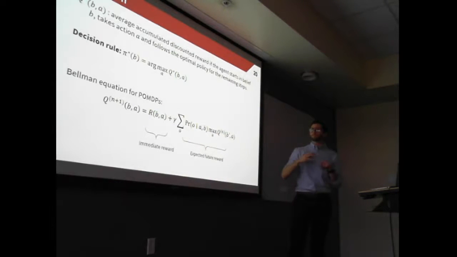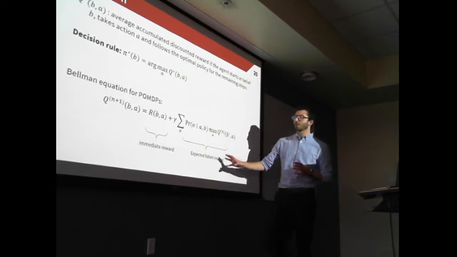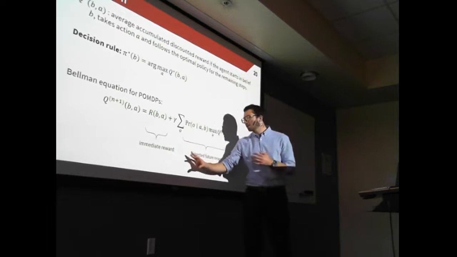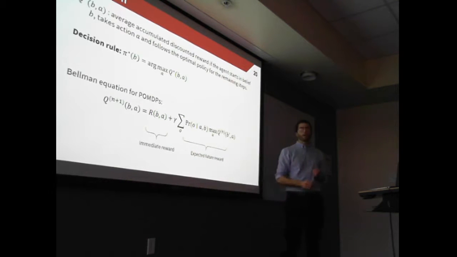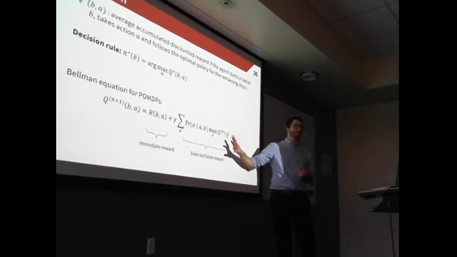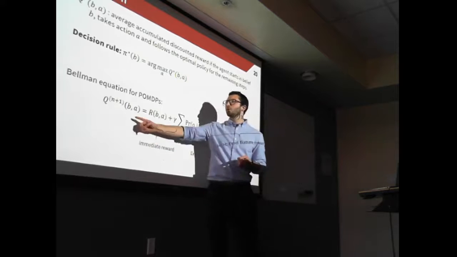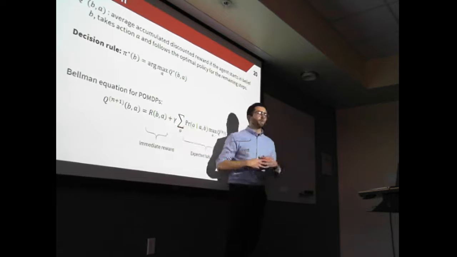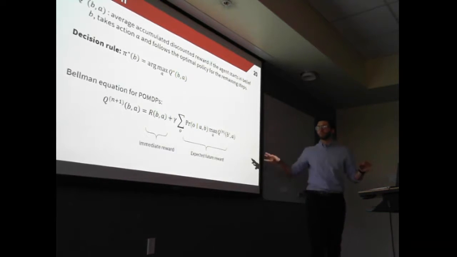For POMDPs, to compute that value function, we could use the Bellman equation. It's a very nice equation that models a trade-off between the immediate reward that you can get now versus the reward that you can get in the future. However, in practice, using this equation is highly intractable. The main reason is that we want to compute this value function at every possible belief point, and the space of all the possible beliefs is infinite. It is very hard to explore this space.